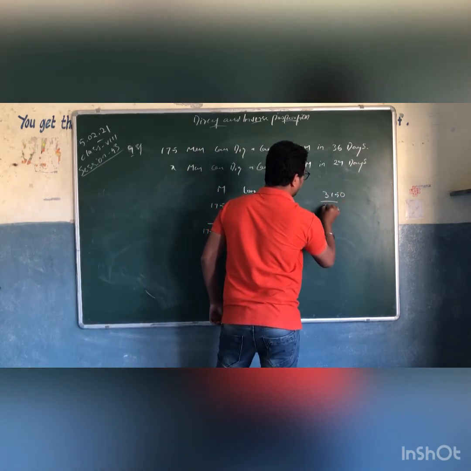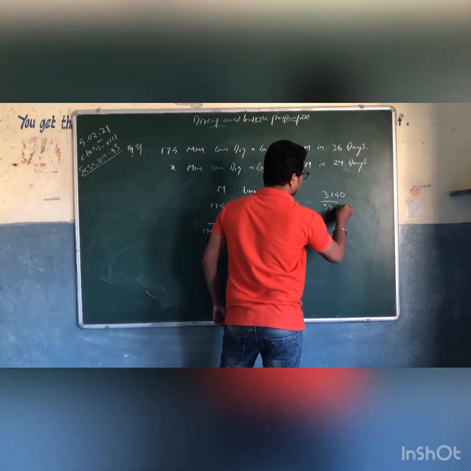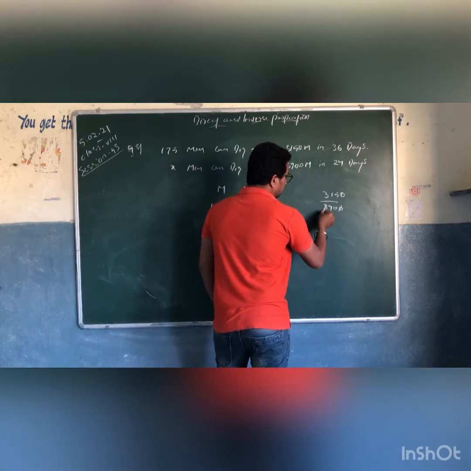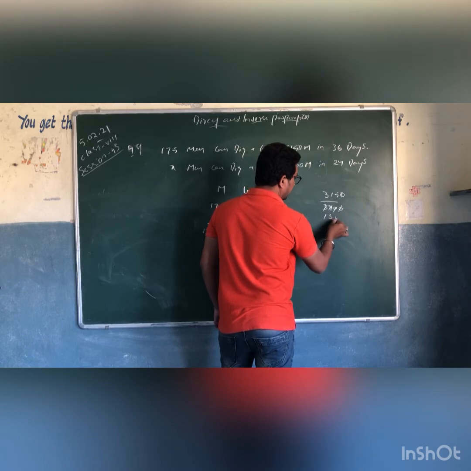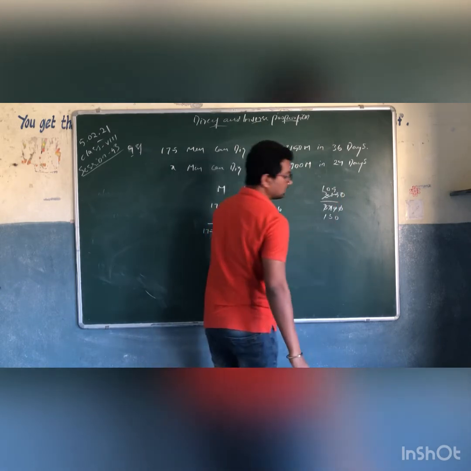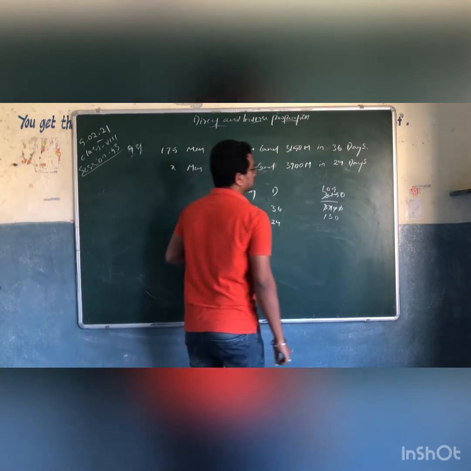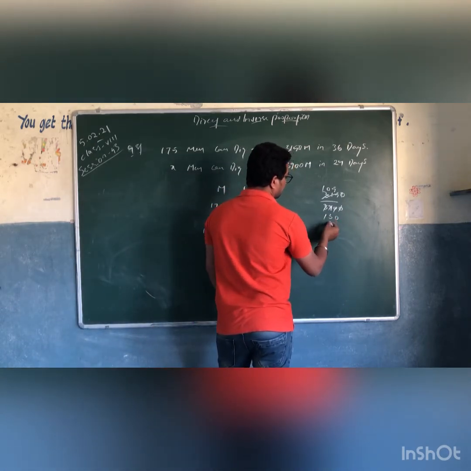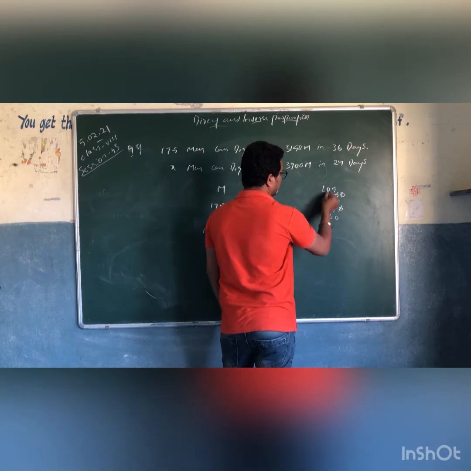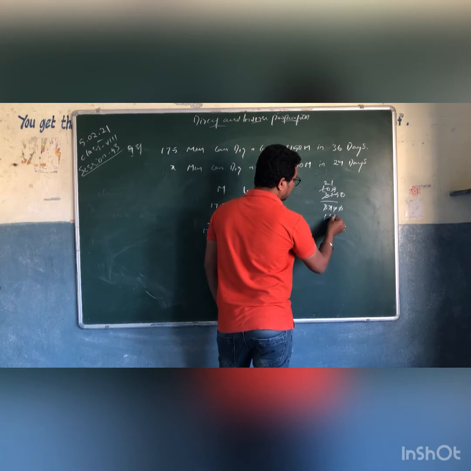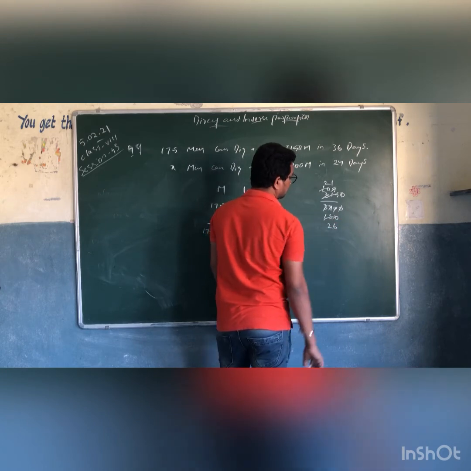3150 by 3900. This 0 and this 0 get cancelled. So let me take the 3 table here. 3 1s 3, 3 3s 9 and 0. 3 1s 3, 3 5s 15 and 0 here, right? Okay, next. Can we use the 3 table again here? Or let us take the 5 table. 5 2s 10, 5 1s 5. 5 2s 10 and 3 is remaining, 5 6s 30.